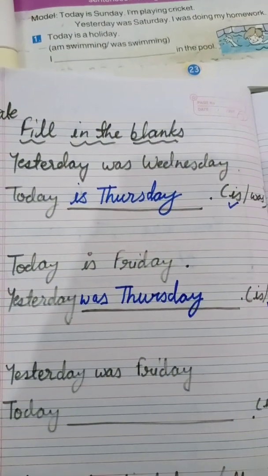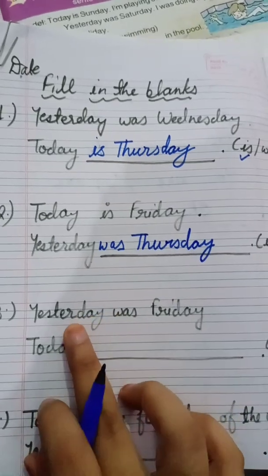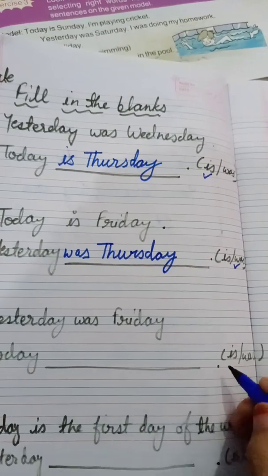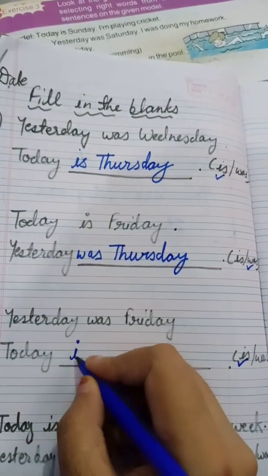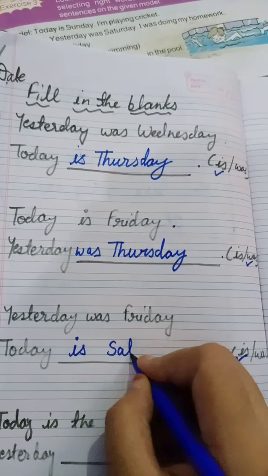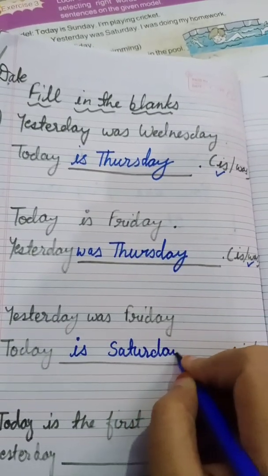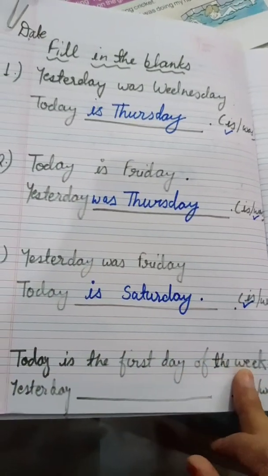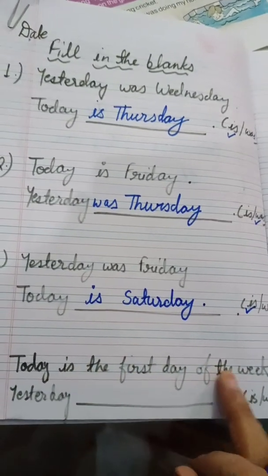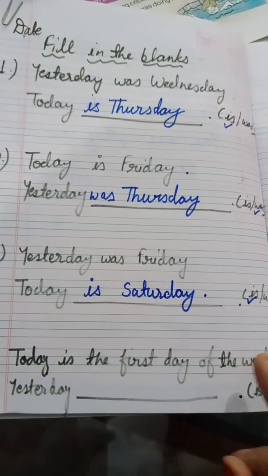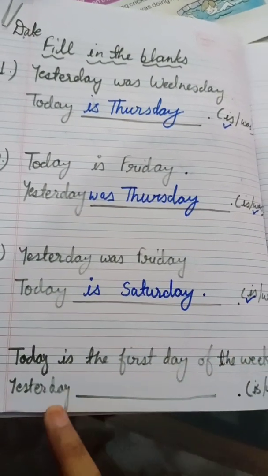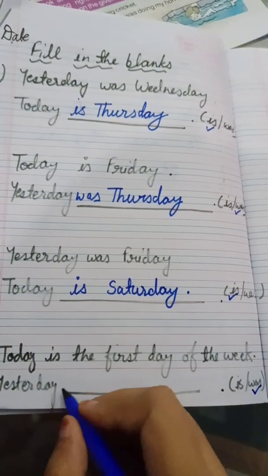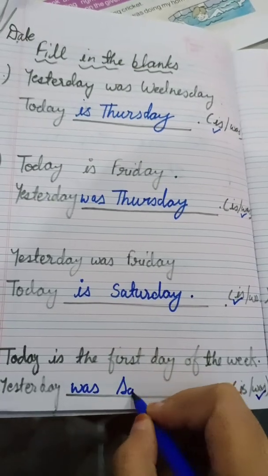Yesterday was Friday. So today is, what is today? Saturday. We'll stop. Today is the first day of the week. The first day of the week is Sunday. It means today is Sunday. So what was yesterday? Here, is or was? Was. So yesterday was Saturday.